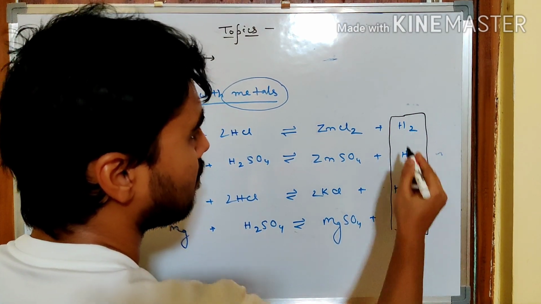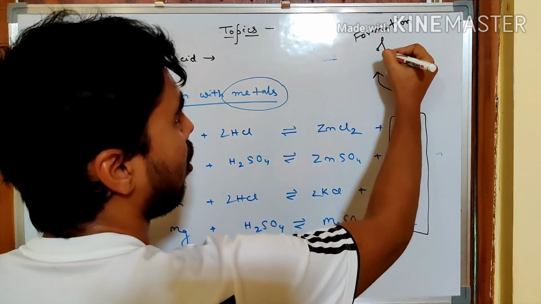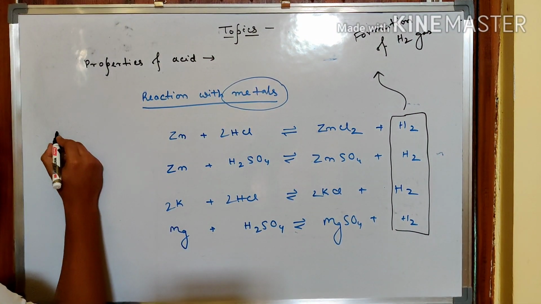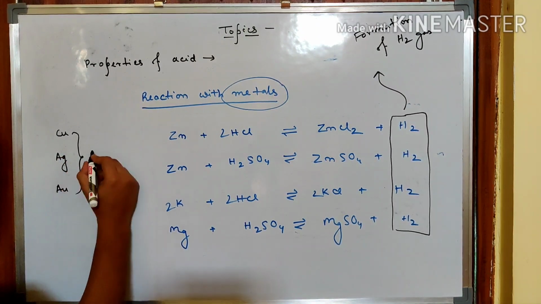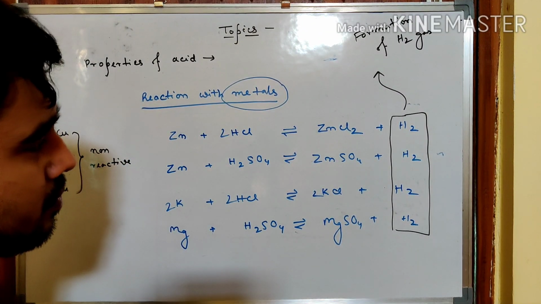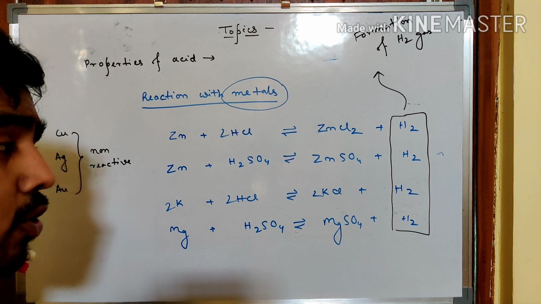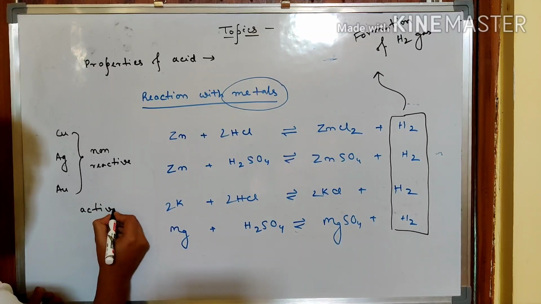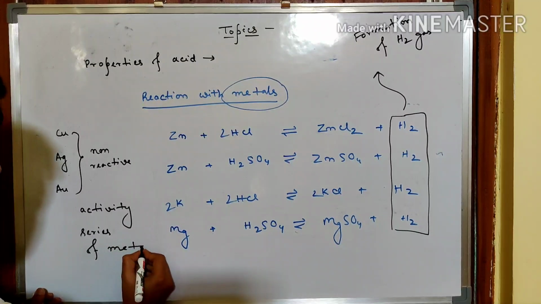See, the one thing that is common, which all of us can easily identify, is the formation of hydrogen gas. At the same time, I should mention that copper, silver, gold, these metals are non-reactive in these reactions. To understand the reason, we have to understand one particular topic in the next chapter, which is called the activity series of metals.